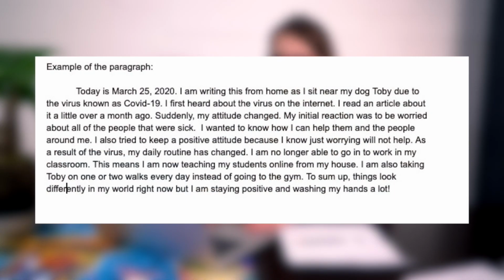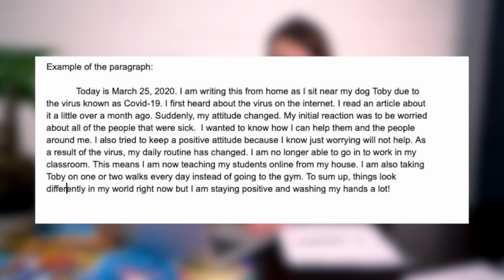So I've already gone ahead and taken my flow map and typed it up, so I'm going to read to you what I created by using my flow map. Okay? So here's how it sounds. Today is March 25th, 2020. I am writing this from home as I sit near my dog Toby due to the virus known as COVID-19. I first heard about the virus on the internet. I read an article about it a little over a month ago.